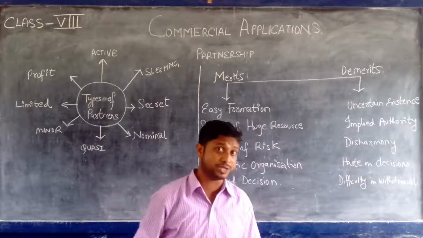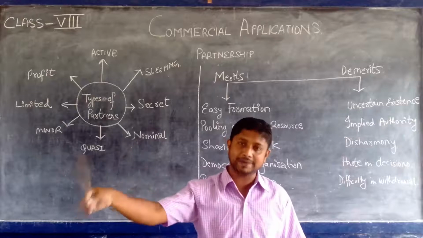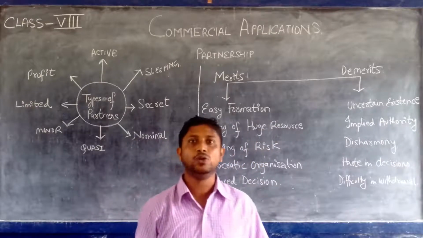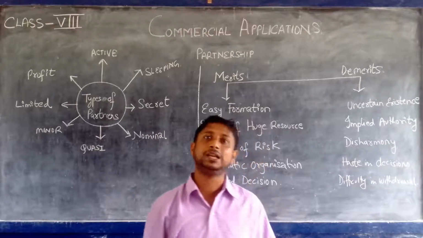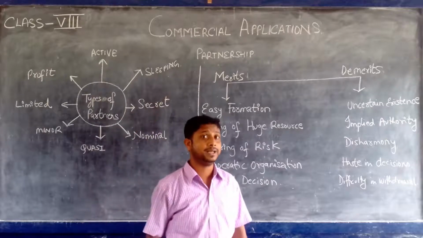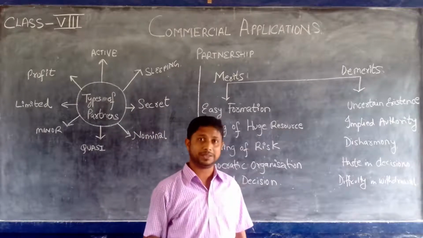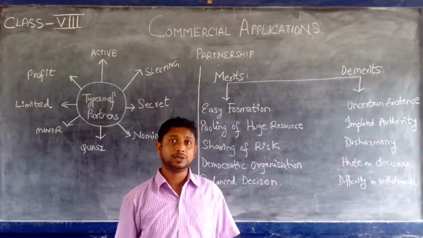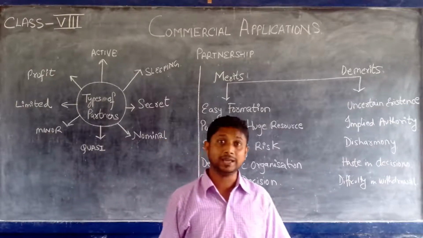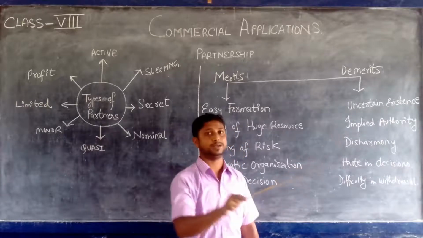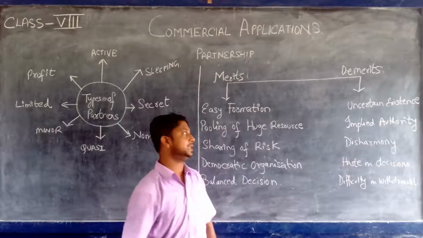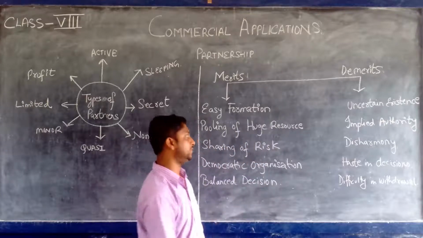But since it is a partnership form and the loan was taken by A for the business, what happens if A is not able to pay the loan to the bank? B and C will automatically be pressurized and come under the scanner of unlimited liability, with the bank taking over their personal property to clear the debts. So B and C are actually innocent. They got into a trap because of A. This is called implied authority. Somebody else has done it, but somebody else also faces the consequence. So this is a disadvantage in the partnership form.